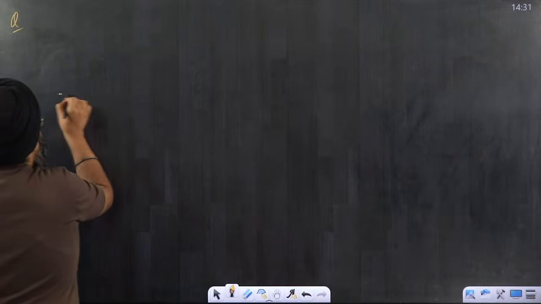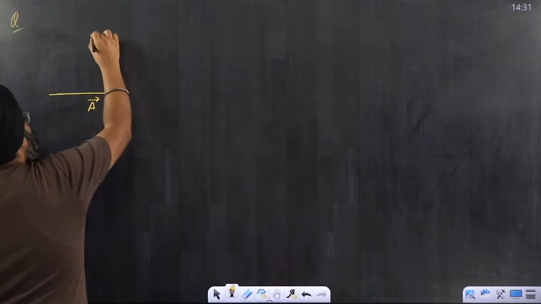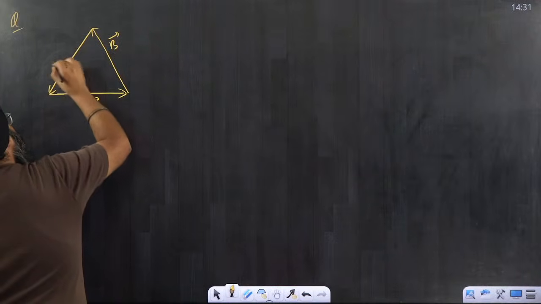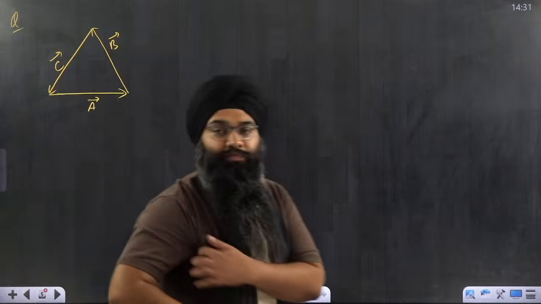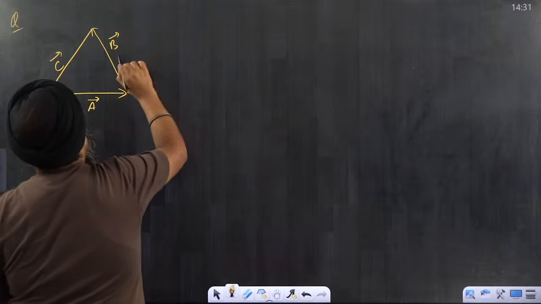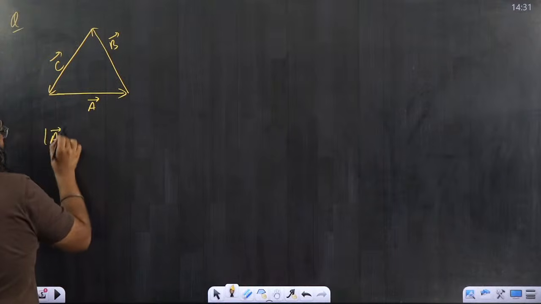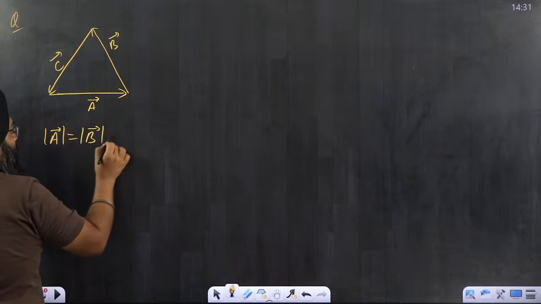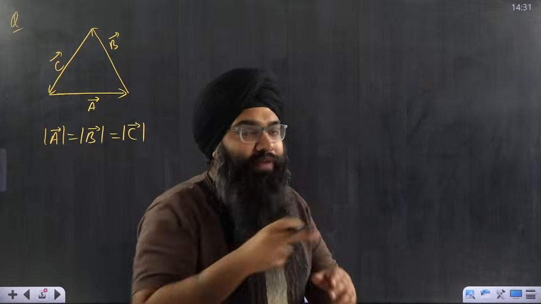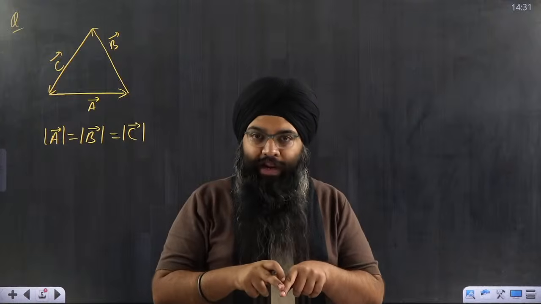Suppose I have three vectors, A vector, B vector, and C vector. These are my three vectors. Let us suppose they are making an equilateral triangle. Or I can say that the magnitude of A vector is equal to the magnitude of B vector is equal to the magnitude of C vector. So obviously if the magnitudes of the three vectors are equal and they are making a triangle, then they are making an equilateral triangle.